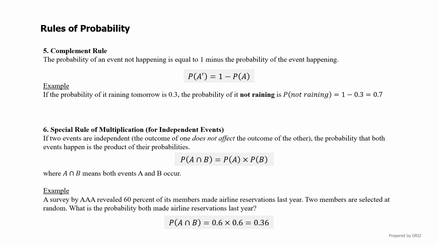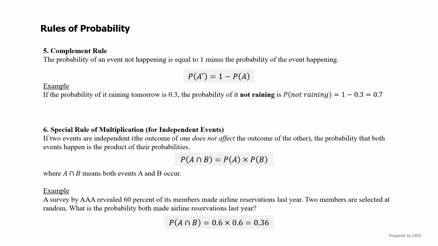Moving on to the special rule of multiplication. The special rule of multiplication is used when two events are independent, meaning the outcome of one event does not affect the other. In these cases, to find the probability that both events happen, you multiply their individual probabilities. Let's take a look at our example.